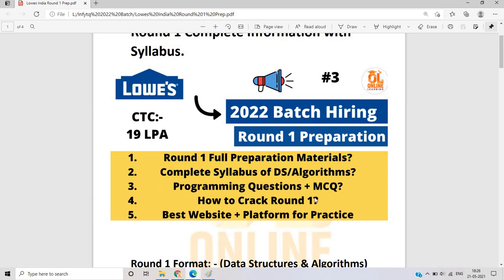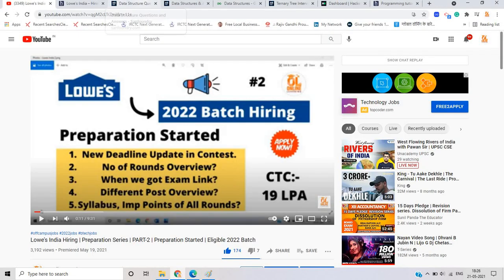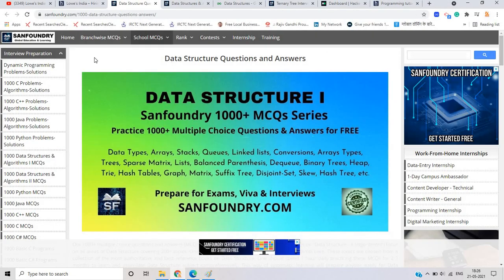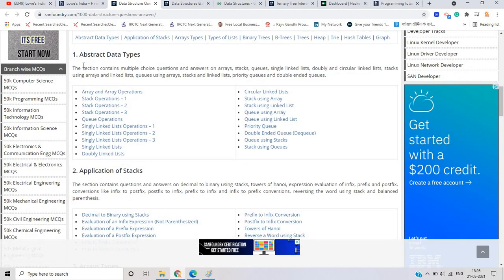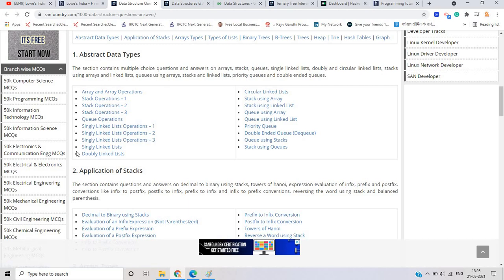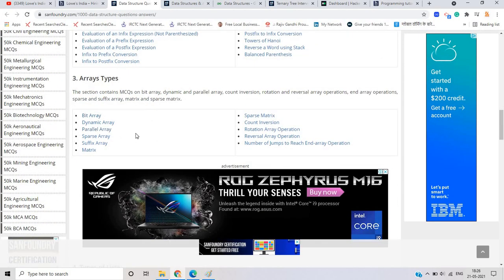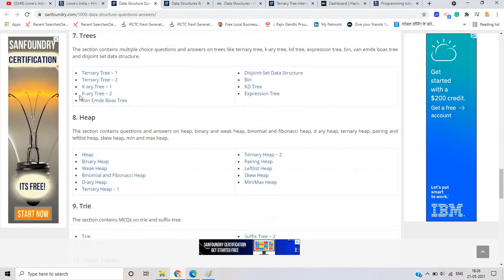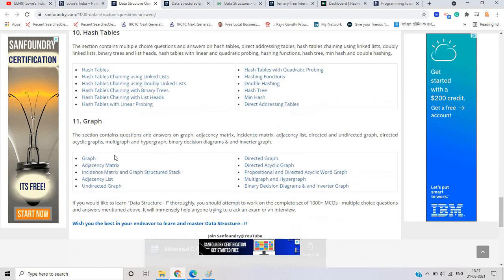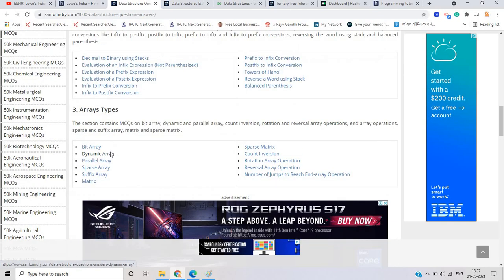Okay, if I talk about programming questions plus MCQs, what is the best website and platform for practice? If I talk about MCQs, if you go through the MCQ section, there is a website called Sanfoundry, and there are 1000-plus MCQ series on data structures. You can see topics on abstract data types, applications of stack, array types, types of lists, binary tree, B-tree, heap, hash table, graph. These are the important topics.